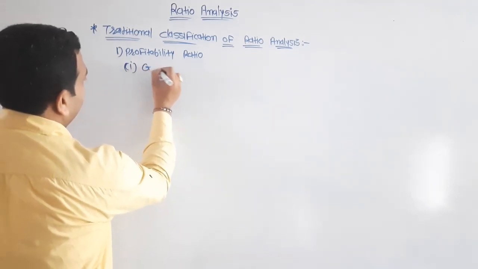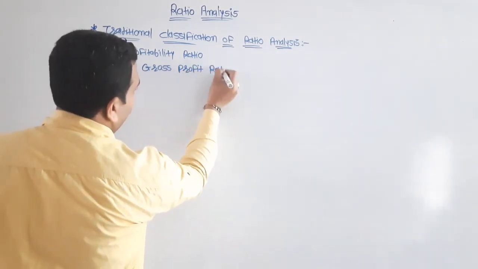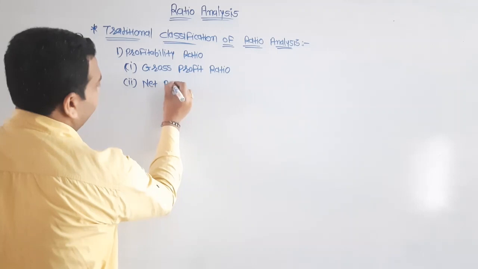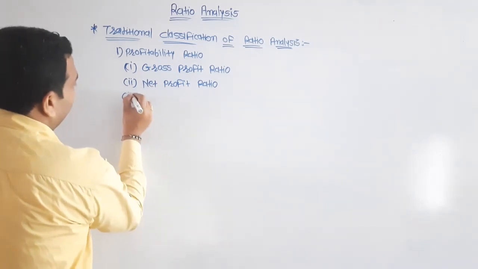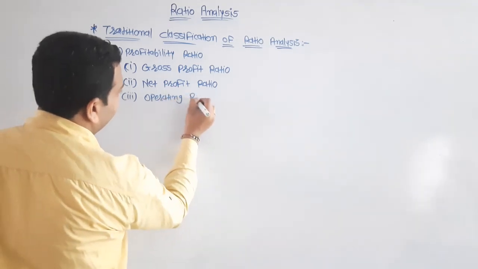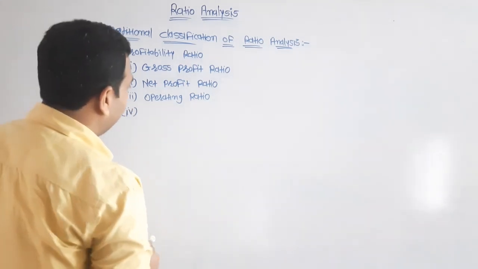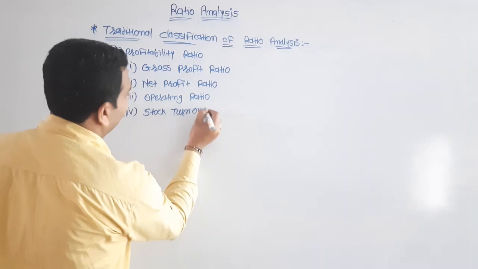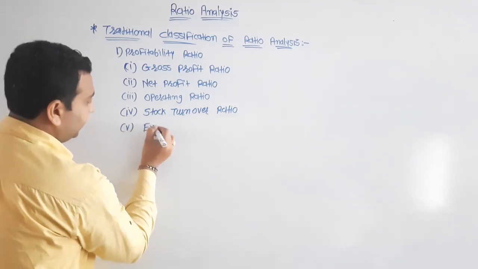First one is gross profit ratio, second one is net profit ratio, third, operating ratio, number 4, stock turnover ratio, and last, number 5, expense ratio.